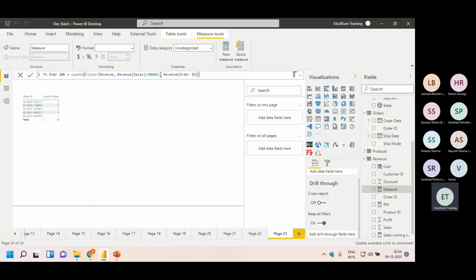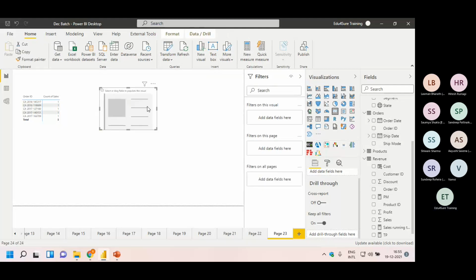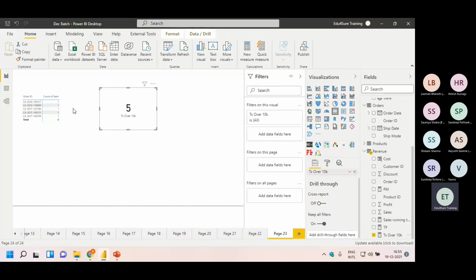So what it is doing, this is a subtable where I have only sales which are greater than 10,000. On the basis of order ID, it will give me the count. As soon as I press enter, the formula has been calculated. It is stored. Now I am taking a card and plotting this. Transaction over 10,000. It's giving me the same result as this one, 5.